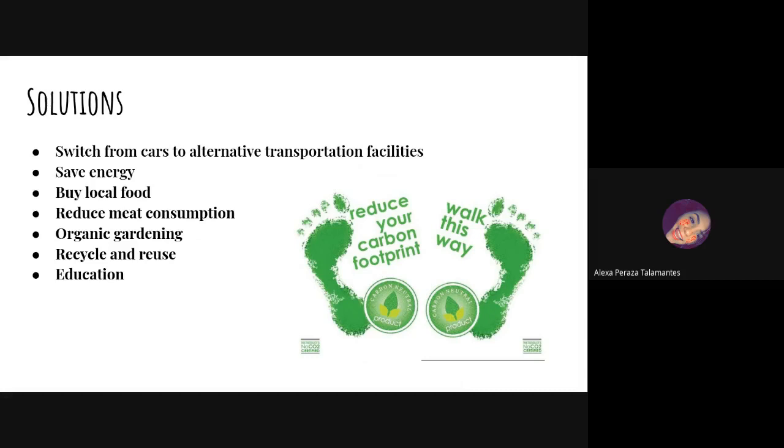Buy local foods. Instead of going to really far places to get your food, you can buy local food. Reduce meat consumption. Meat consumption leaves a big carbon footprint because meat is transported in different kinds of ways. So if you reduce your meat consumption, you can reduce your footprint.